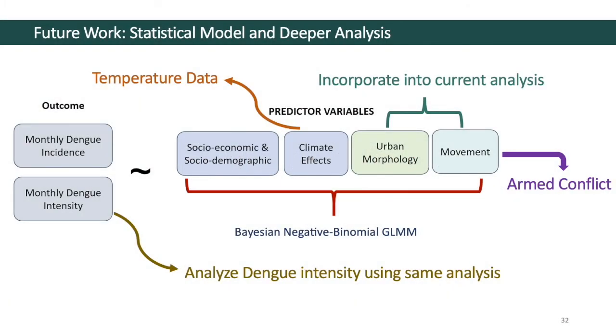The end goal is to create a statistical model to predict monthly dengue incidence and monthly dengue intensity using spatiotemporal movement, climate, urban morphology, and sociodemographic patterns. Before this analysis can be completed, incorporation of urban morphology and socioeconomics is necessary. Furthermore, the same analysis needs to be done with dengue intensity. And lastly, other environmental factors such as temperature could be incorporated. Further spatiotemporal analysis of movement could also be done to understand migration patterns and their correlation to armed conflict in Colombia.